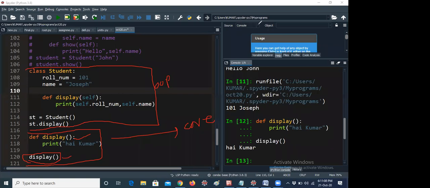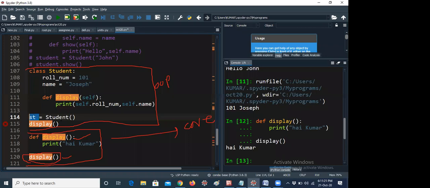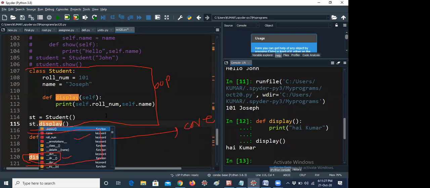If you are declaring a display method in a class and I remove the object and call display directly, it gives an error, undefined name display, because here the class name is Student. You create an object st for the particular student. You have to call the particular method with the object only. That is called object oriented programming.